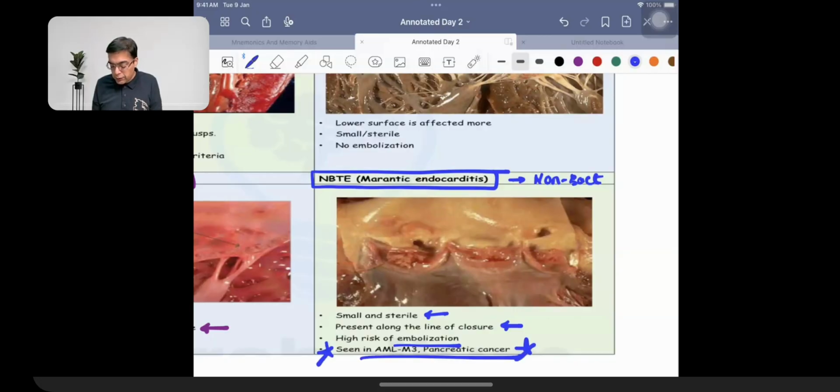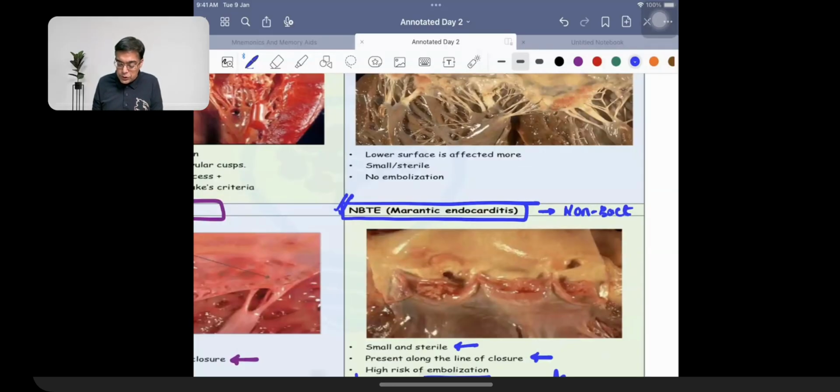It is seen in patients suffering from acute promyelocytic leukemia. It is also seen in a patient suffering from pancreatic cancer. Promyelocytic leukemia as well as pancreatic cancer. So non-bacterial thrombotic endocarditis is what you need to remember as having these important properties.